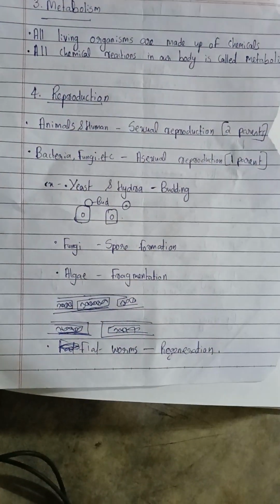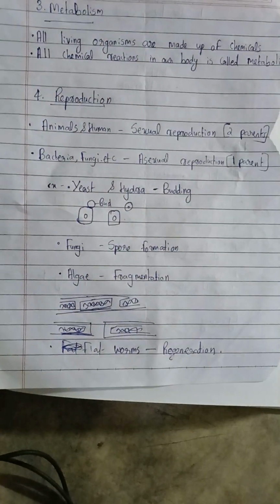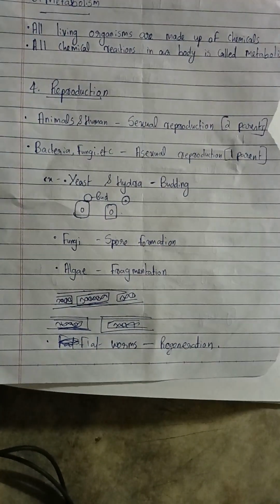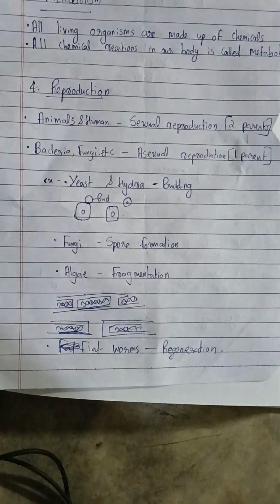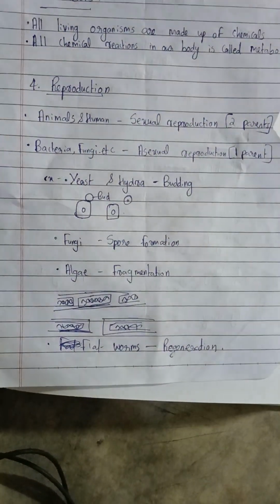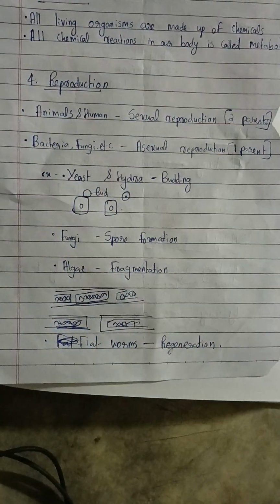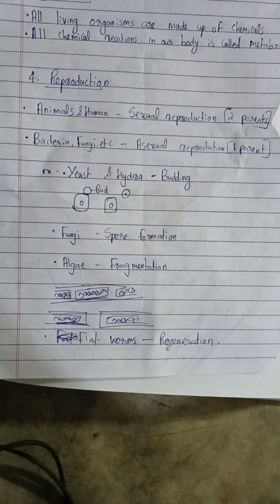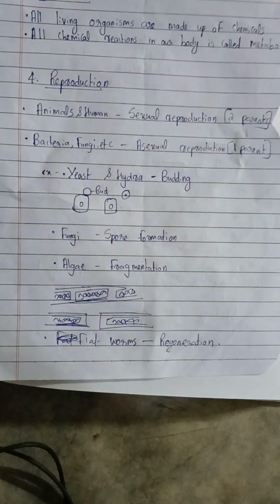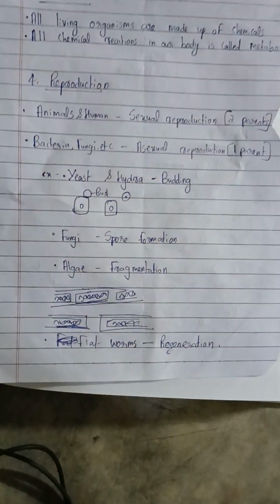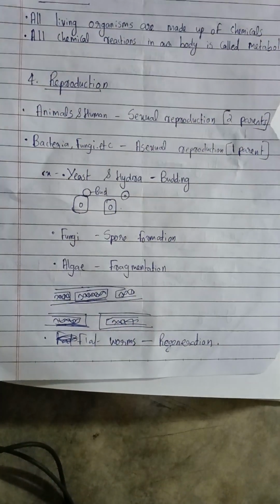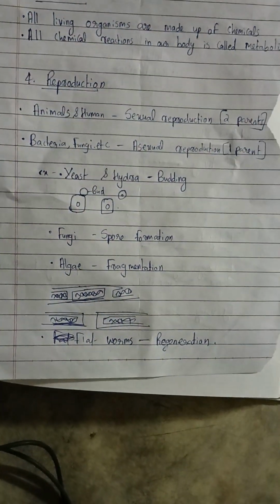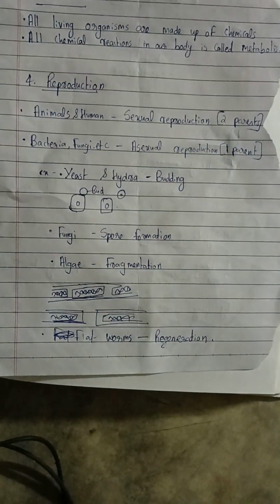In the asexual mode of reproduction, yeast and hydra do the budding mode of reproduction. If you see in the diagram, that is a bud. The bud arises from the yeast cell, which will become a new yeast. So yeast and hydra do the budding mode of asexual reproduction. Fungi do spore formation. Spore formation means they will form a spore and they will do reproduction.